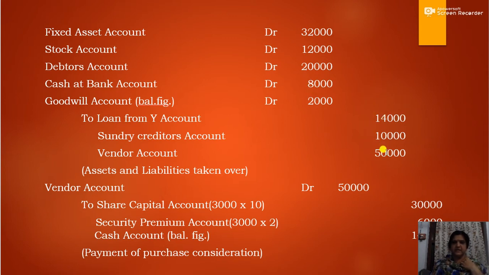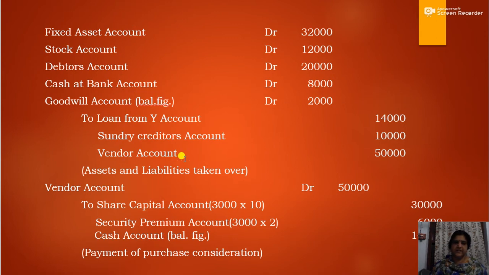So here there is a difference of rupees 2,000. That is, the credit amount is more than the debit amount by rupees 2,000. When the credit is more than the debit, the amount will be debited to goodwill account. So we have to write one more account, that is goodwill account debit, the balancing figure, which is the difference between credit and debit. So goodwill account debit rupees 2,000.